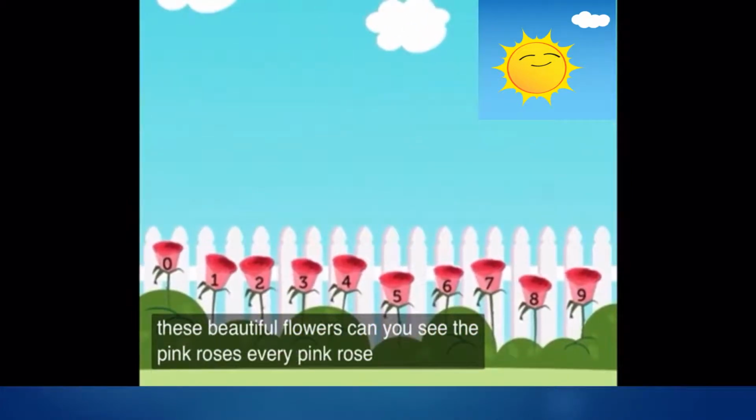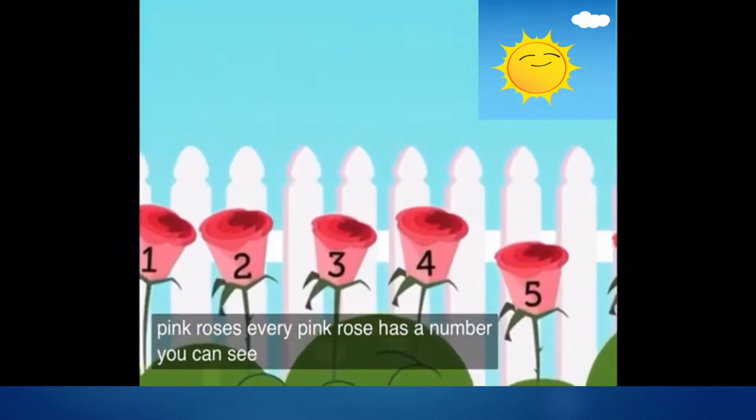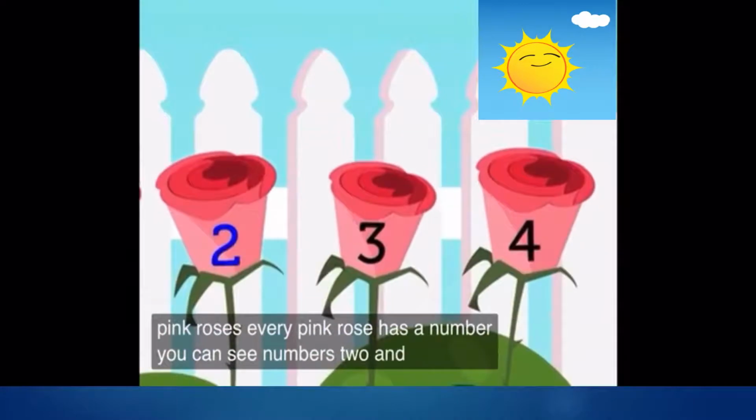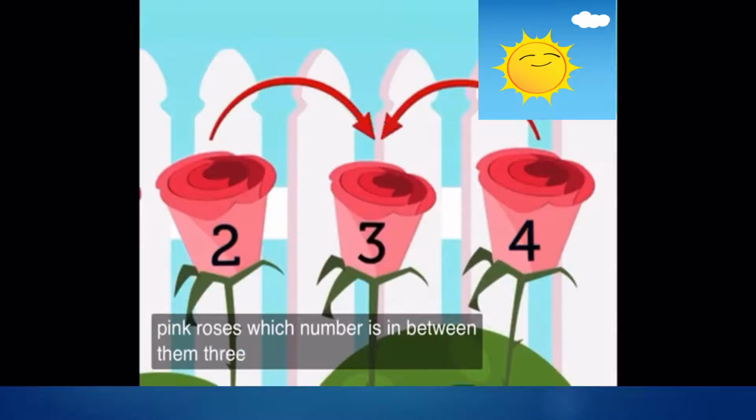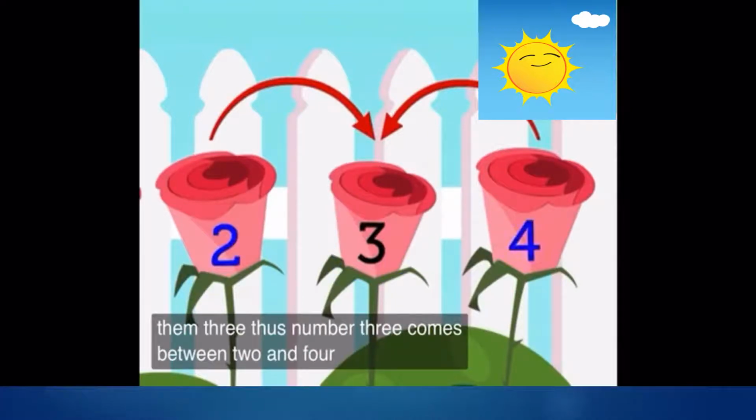Every pink rose has a number. You can see numbers 2 and 4 on the pink roses. Which number is in between them? 3. Thus, number 3 comes between 2 and 4.